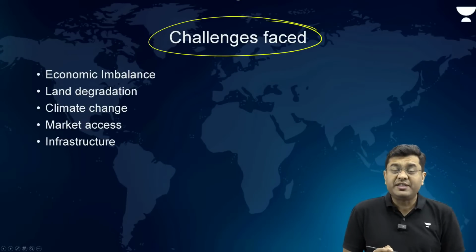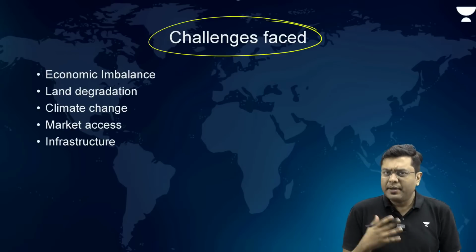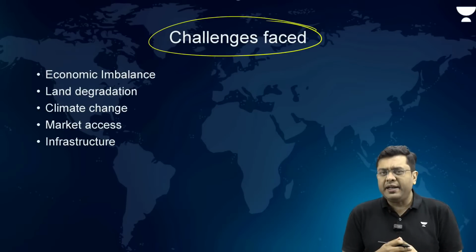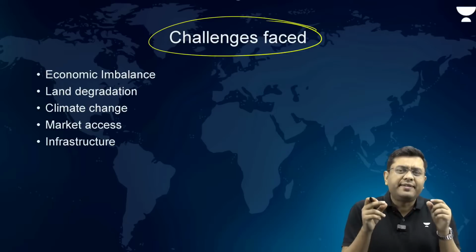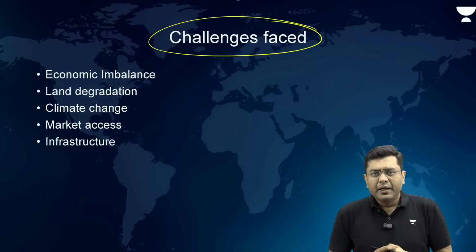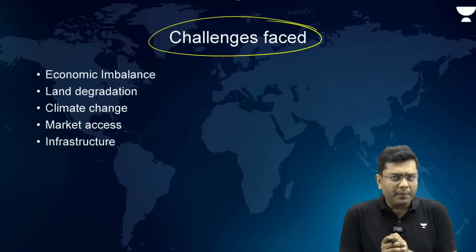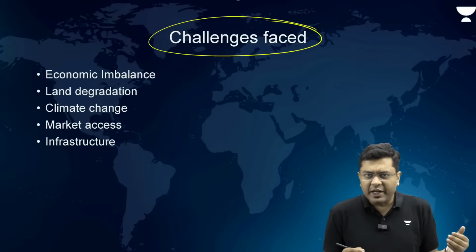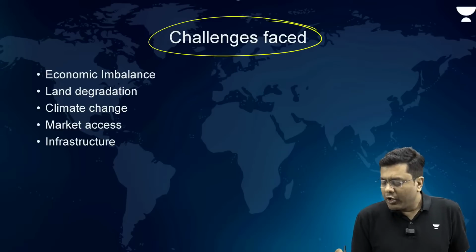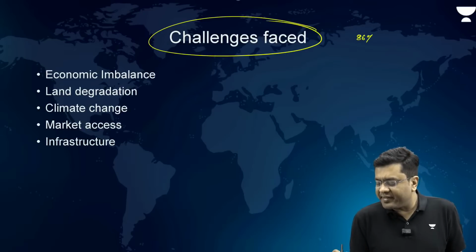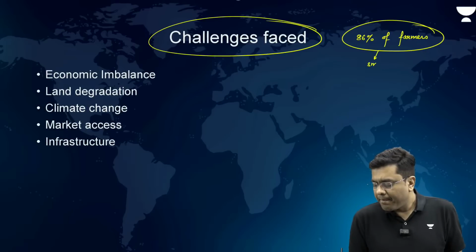Now, when we talk about the challenges, there are many. Starting with the basic challenge of the Indian agricultural setup, which is the size of the farmland. In the majority of cases, the size of the farmland is very, very small. As per the various economic surveys, in India close to 86% of farmers are either small or marginal.